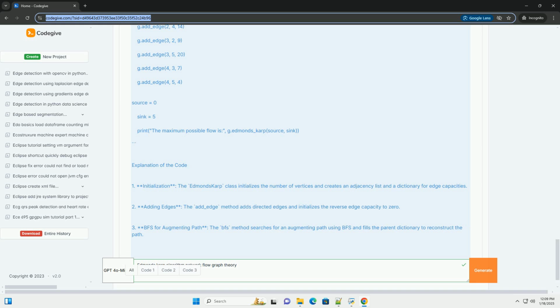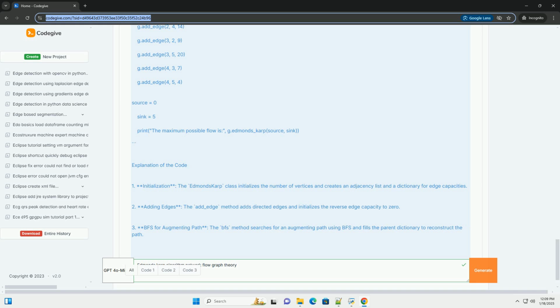Explanation of the code. 1. Initialization, the Edmonds-Karp class initializes the number of vertices and creates an adjacency list and a dictionary for edge capacities. 2. Adding edges, the add_edge method adds directed edges and initializes the reverse edge capacity to 0. 3. BFS for augmenting path, the BFS method searches for an augmenting path using BFS and fills the parent dictionary